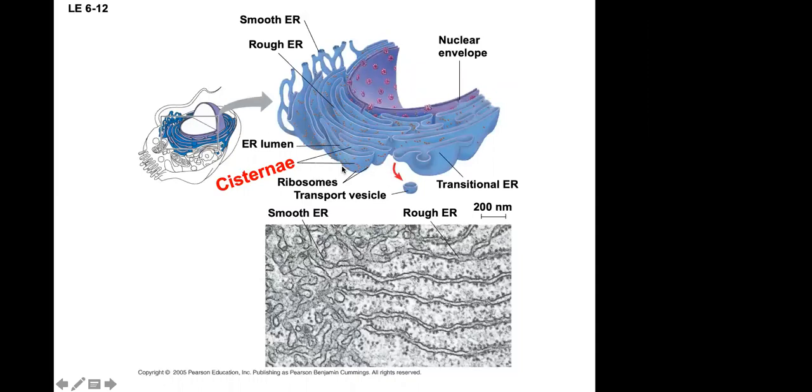These membranous folds are called cisternae. You have to memorize this: the folds inside the mitochondria are called cristae. Don't mix them up, keep them separate. They look very similar; they start with C and end with E. Cisternae are the folds of the rough endoplasmic reticulum, which contain enzymes to modify the proteins made by ribosomes.